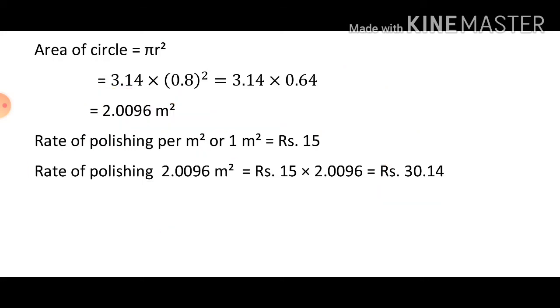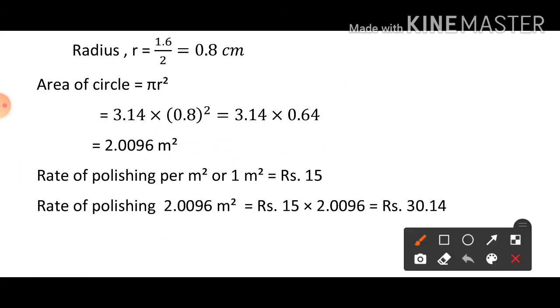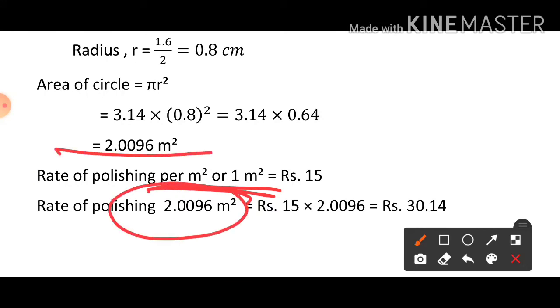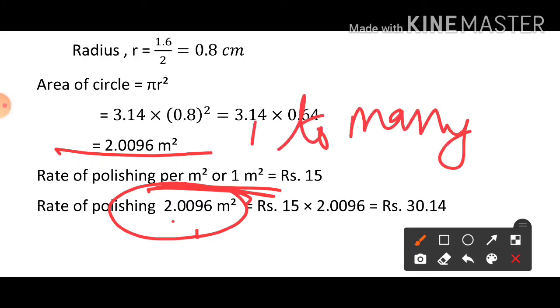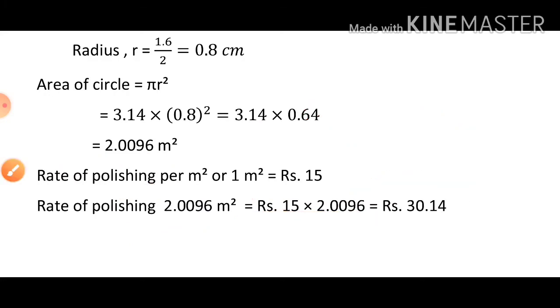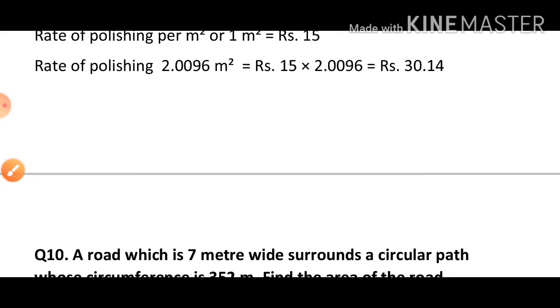It means he has to give how many rupees, rupees 30.114. See here for only 1 meter square it is given, and we have to find for the total area 2.0096. So if you want to find from 1 to many, we'll multiply. So multiply 15 by 2.0096. So they have to give rupees 30.14 for the cost of polishing the table top.